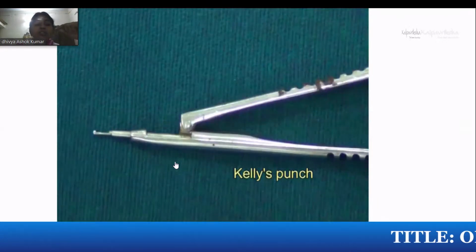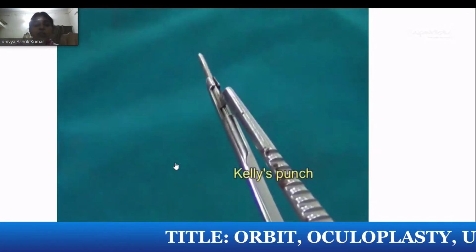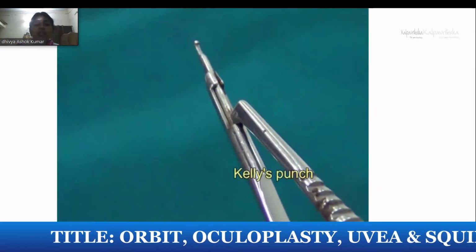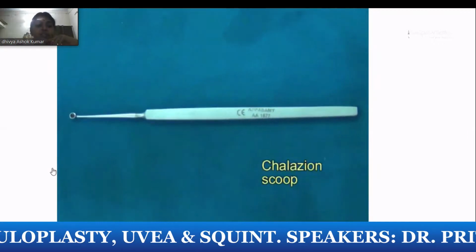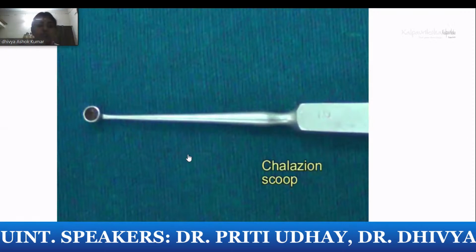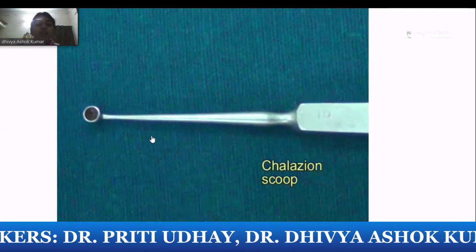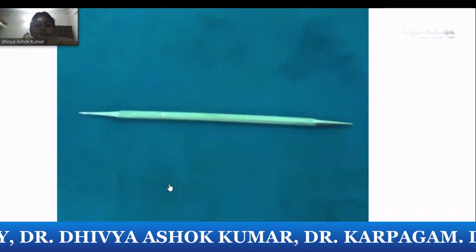Kelly's punch is the trabecular punch where you use it. You can see here when you press, it will go and punch the scleral part, where you have to take a block of your sclera, as the Kelly punch. This is the chalazion scoop. Chalazion scoop, as I told you, you have a clamp and the scoop. You saw the clamp, and this is the scoop which is used to remove the content.